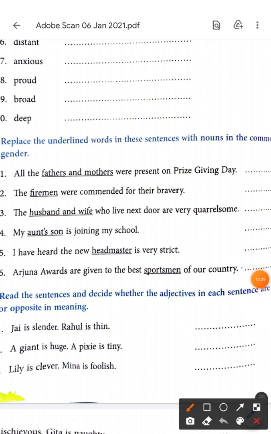My aunt's son. Now, one thing I'm going to tell you extra here. My aunt's son is joining my school. So, whether it is an aunt's son or daughter, we will say cousin. And remember, children, do not use cousin brother or cousin sister. These are just cousins. We don't use the word brother or sister with it. It is only cousin. My cousin is joining my school.